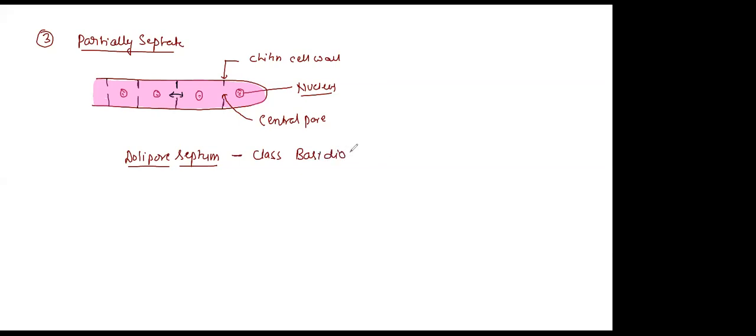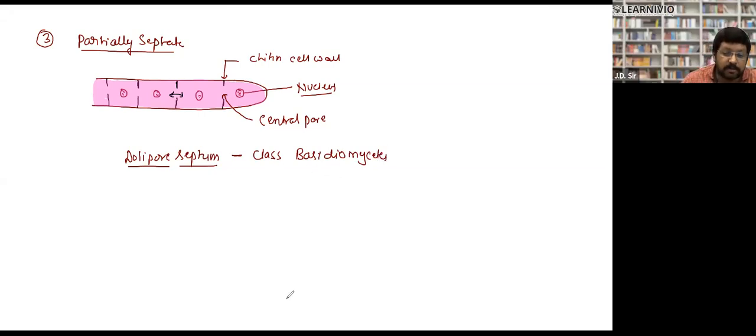Sorry, sir, can you say again what is Doley pore septum? I'll explain what Doley pore septum is.